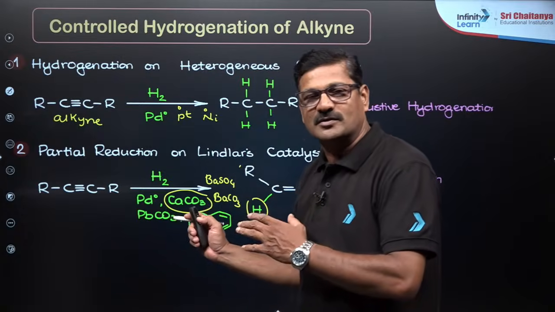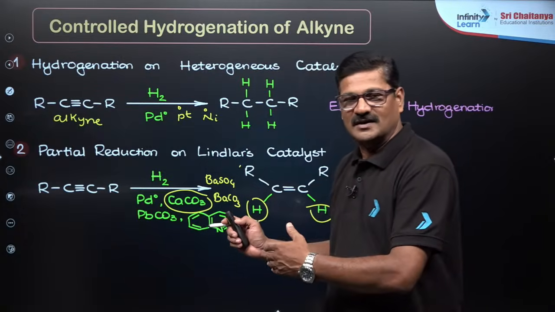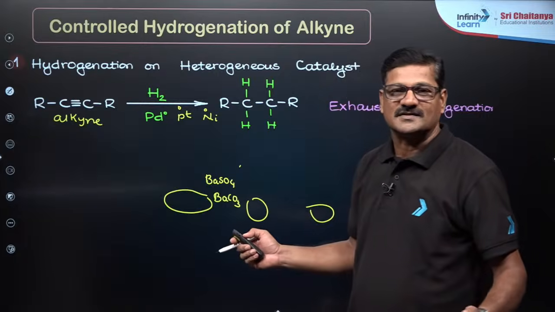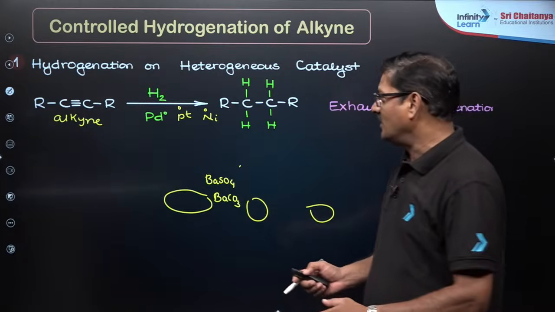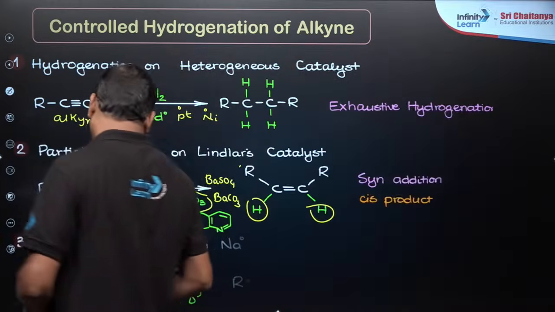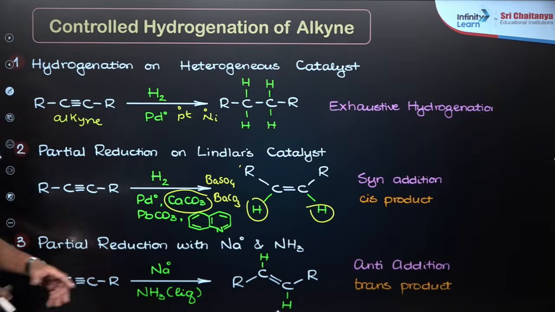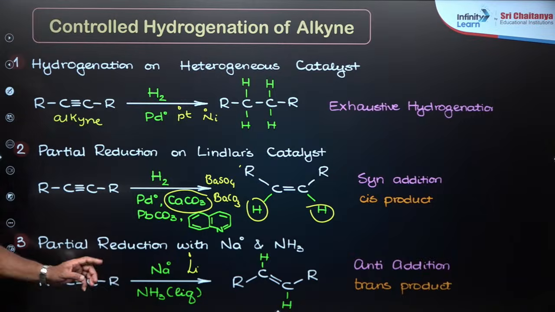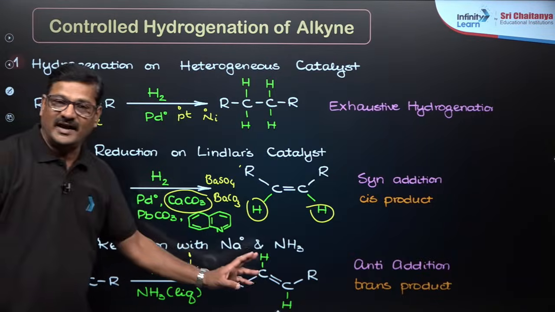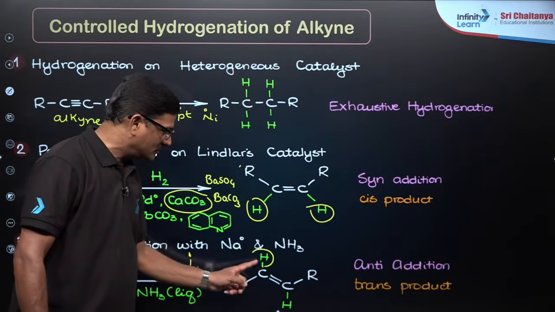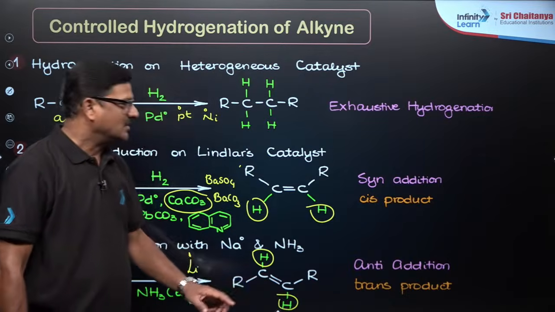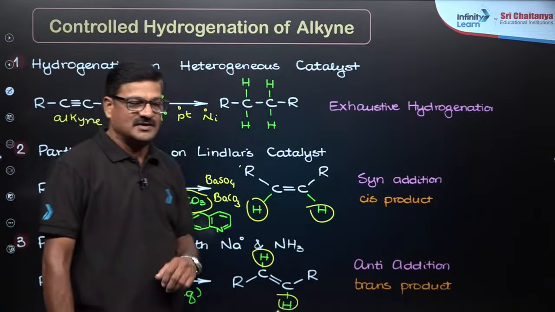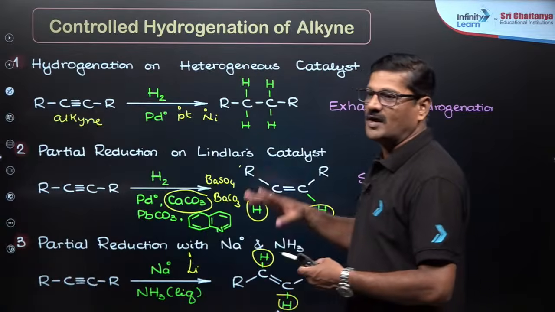Let us talk about the Lindlar's catalyst is over, and you can see the Birch reduction. When alkyne is treated with sodium, or you can also use lithium, in the presence of liquid ammonia, you are going to get anti-addition, so the product you are going to get is a trans product. So this is exhaustive hydrogenation, and this is a controlled hydrogenation.